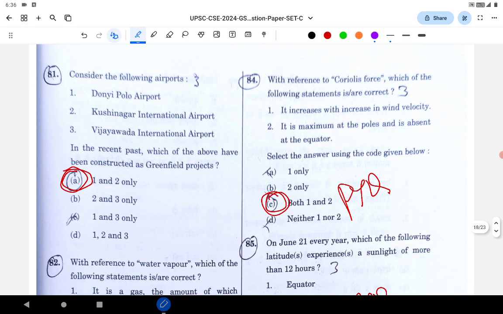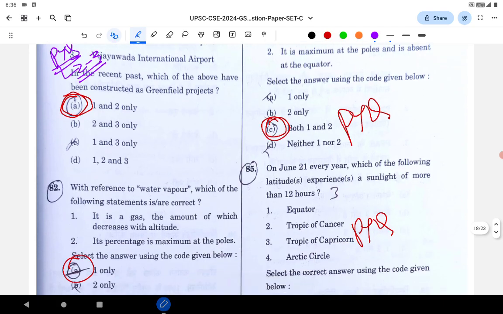Question number 81. Which one of the following is a greenfield project? See, here there is another interesting thing. If you go through the PYQ, UPSC has asked this question I think 2 to 3 times. Once in a while they ask, which of the following is a greenfield airport? Not exactly the same question, but they have asked a question on ports, they have asked a question on airports. But this particular question is difficult to solve. If you know exactly, you can solve this.